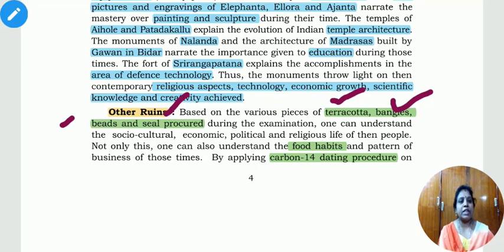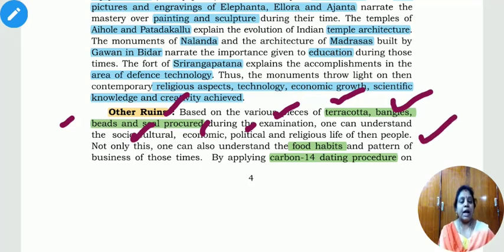Historians make their own examinations and highlight the social, cultural aspects, economic condition, political condition, and religious life of the people.